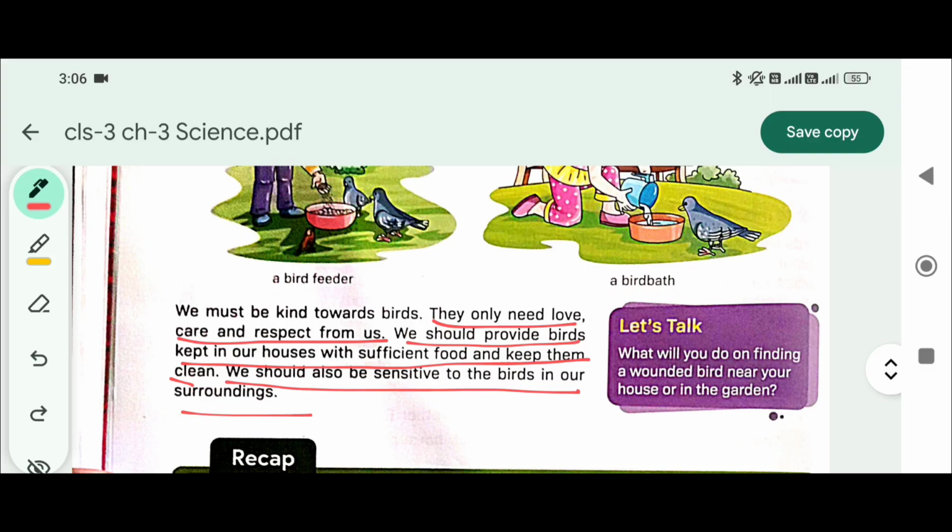And I am telling you one more answer. Because birds are dependent on their owners for their well-being. Looking after them ensures they receive proper food, water, shelter, care, promoting their health and happiness. Write this as answer 5.